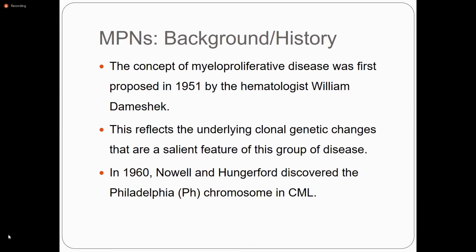The concept of myeloproliferative disease was first proposed in 1951 by the hematologist William Dameshek. And in 1960, Nowell and Hungerford discovered the Philadelphia chromosome, which is the hallmark in the diagnosis of chronic myeloid leukemia.